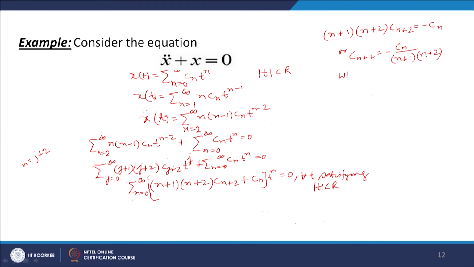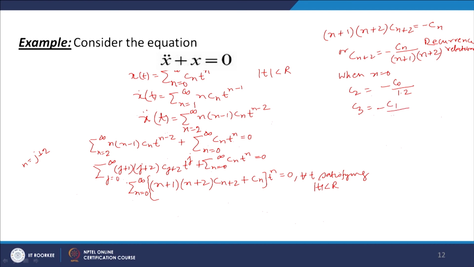So we can start with n equal to 0. When n is equal to 0, what do we get? C2 equal to minus C naught, and n equal to 0 gives 1 into 2. Then I can find C3. This relation is known as the recurrence relation. It can be recursively used to determine the values of the coefficient C_n for different values of n. So when n is equal to 0, C2 we can find from here. This is minus C naught over 1 into 2, then C3 will be minus C1, with n equal to 1,